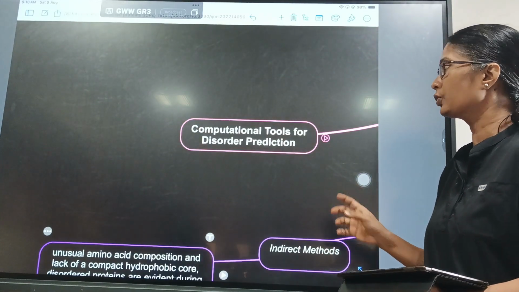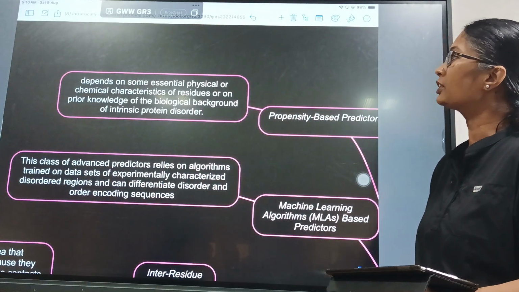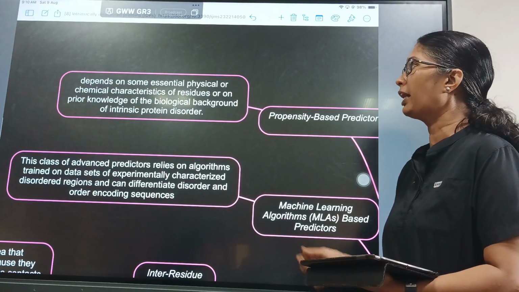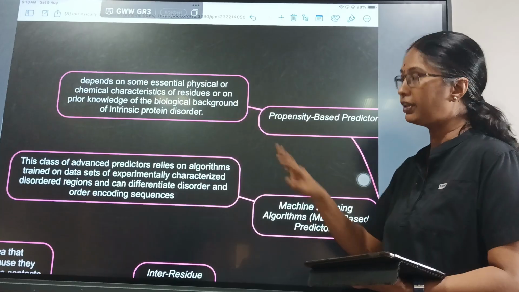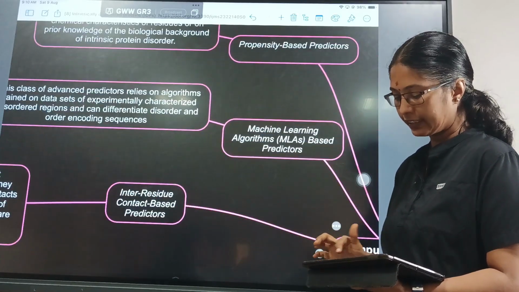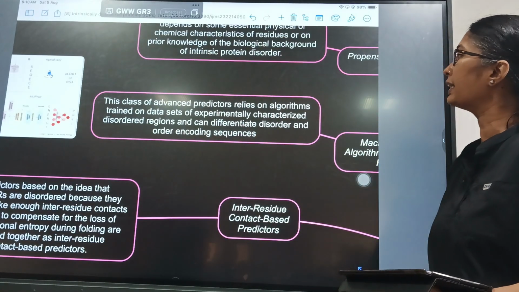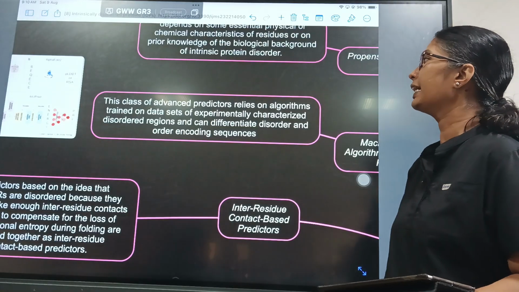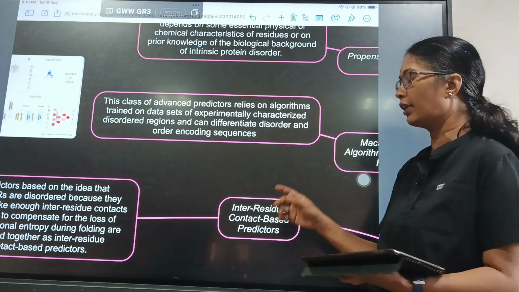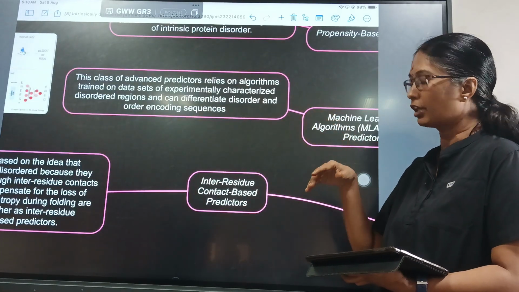And there are some computational tools for disorder prediction. Here they use propensity-based predictors, which depend on some essential physical or chemical characteristics of residues or on prior knowledge of the biological background of the intrinsic protein. So when we have prior knowledge of these proteins, we can compare and study them. And there are machine learning algorithm-based predictors. This class of advanced predictors relies on algorithms trained on the datasets of experimentally characterized disordered proteins and can differentiate disorder and order encoding sequences. So they experimentally create a disordered protein and then compare with the ordered one.